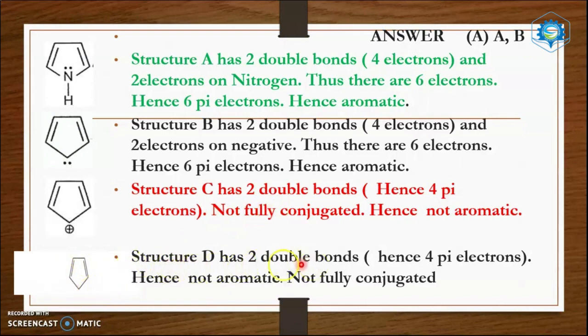The structure has 2 double bonds alone. This carbon atom is not overlapping with the other carbon atoms. Therefore, it is not fully conjugated. So, these two are aromatic. These two are non-aromatic. Answer is A and B are aromatic.